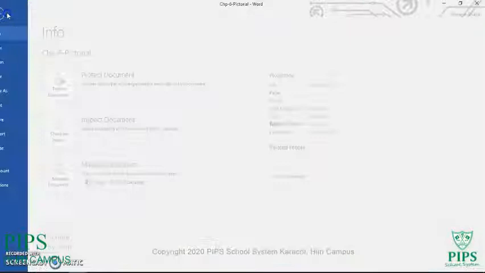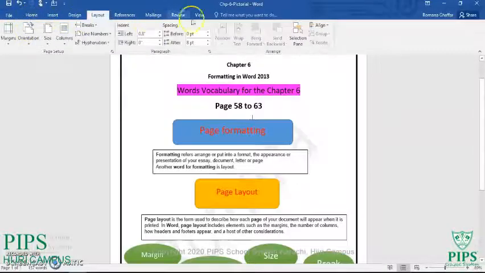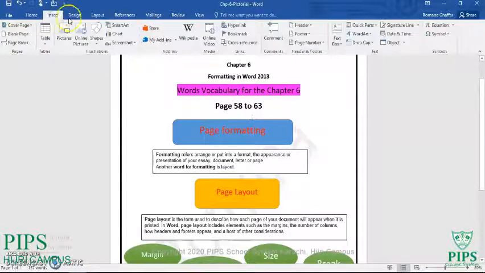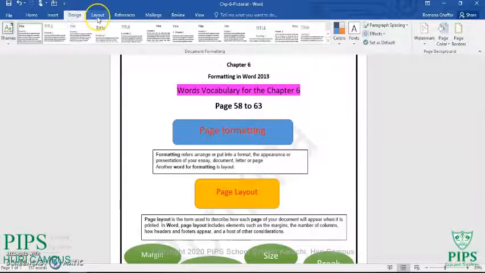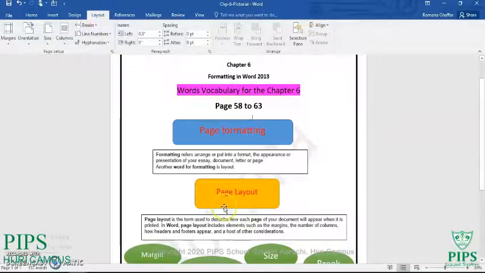If you see in your toolbar, there are different options like the File menu, Home tab, Insert tab, Design tab, and this is called the Layout tab. Why? Because in this chapter we are formatting our page. Let's see, this is your chapter heading, formatting. And what are you formatting? You are formatting a page. So this is your page layout. It means how you want to decorate your page. So it should be present in your toolbar.